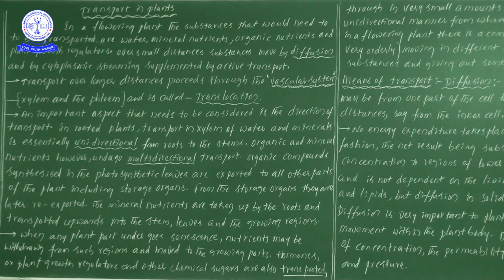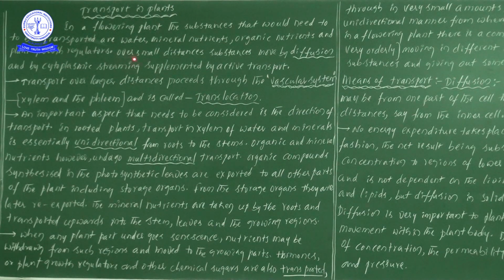In a flowering plant, the substances that need to be transported are water, mineral nutrients, organic nutrients and plant growth regulators. All these nutrients and materials must be transported from one place to another.